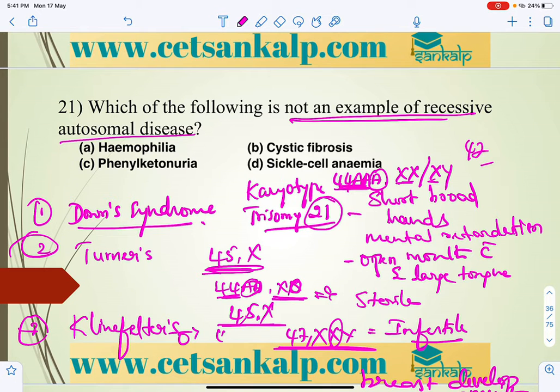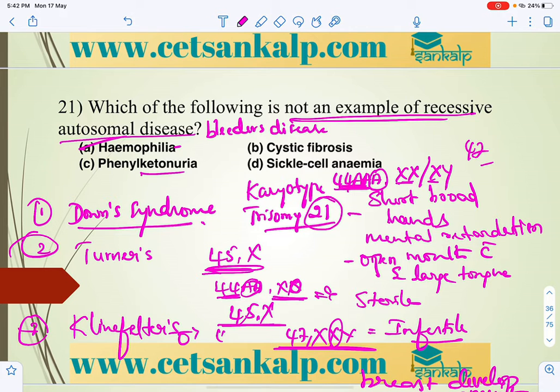So in this case, the hemophilia, right? Hemophilia is also known as bleeder's disease. It is mainly because of the deficiency of thromboplastin, where clotting won't take place, right? So here we can say that the one that is not an example of a recessive autosomal disorder is the sex-linked disorder. So that is what hemophilia is.